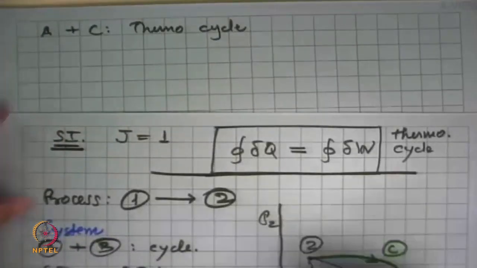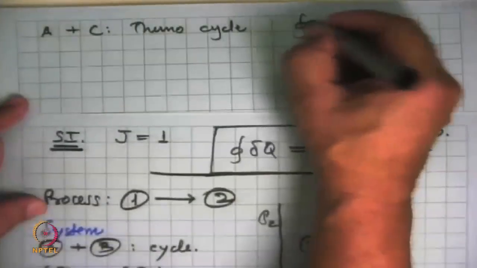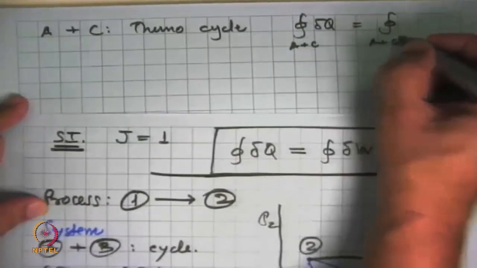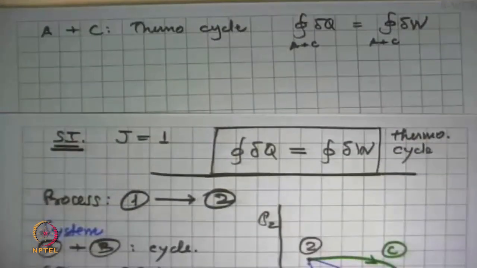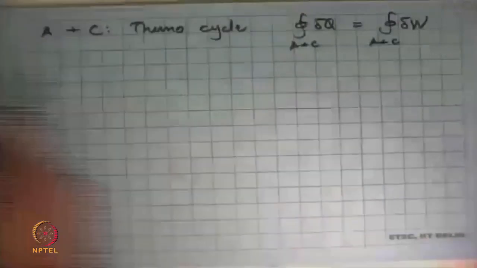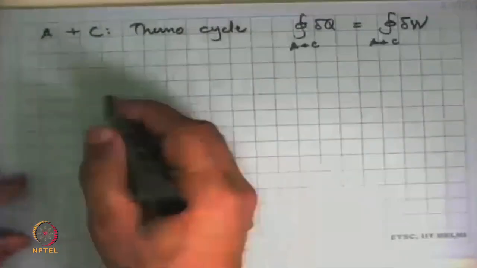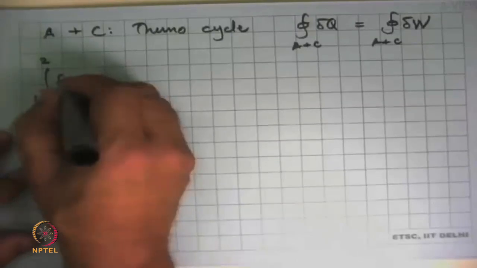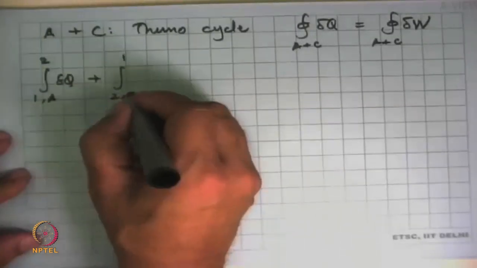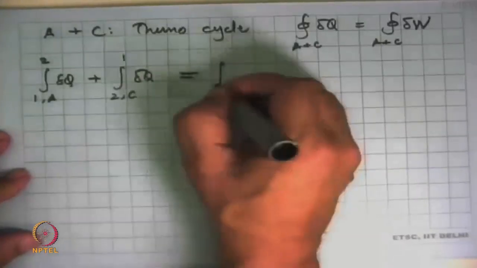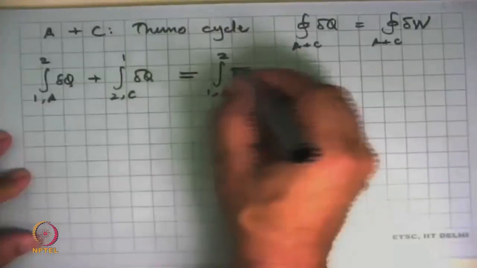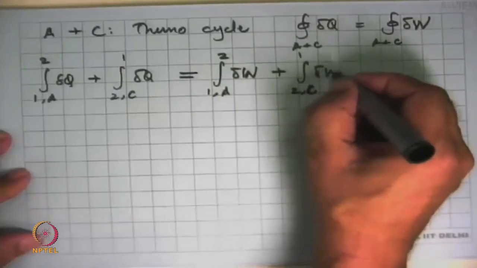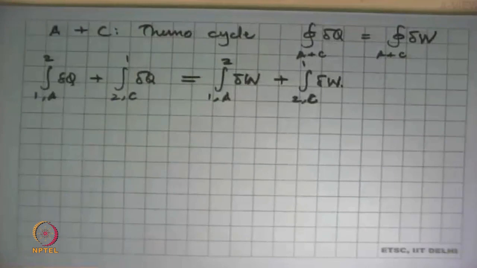And again, we can do the same thing we did for A plus B. So in this case, it will become cyclic integral of A plus C delta Q equal to cyclic integral of A plus C delta W. Earlier we did A plus B, now we are doing it for A plus C. A and C are two processes, and again, like before, we break up this equation and get that integral 1 to 2 along A delta Q plus integral 2 to 1 along C delta Q is equal to integral 1 to 2 along A delta W plus integral 2 to 1 along path C delta W. So we have now two equations.